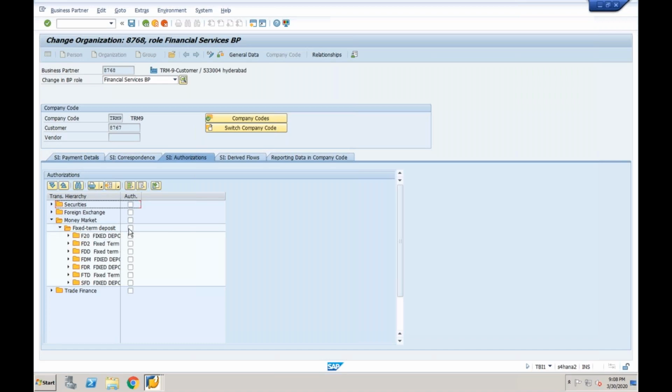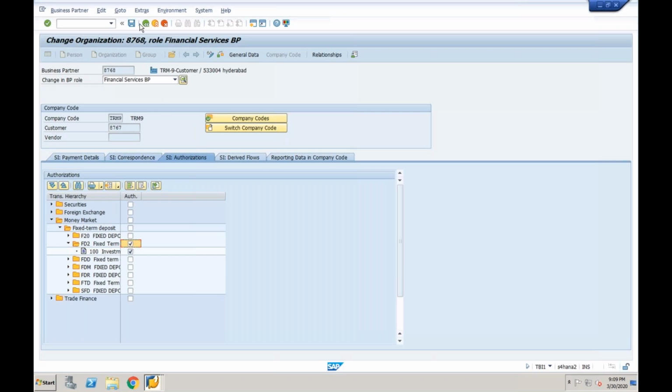These are all different types of product categories: fixed term deposit, commercial paper, and all these things. You can give like this, or you can give with product type also, or you can give with the transaction type also. That is your choice. So if I don't want to give the authorization for all, I can select only the product type and transaction type. So like this you can select. That means you can give the authorization either for financial transaction, product type, product category, or product type and transaction type. That is your choice. As per your convenience, you can give.